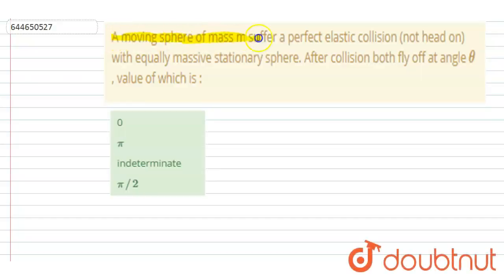Hello everyone. A moving sphere of mass m suffers a perfectly elastic collision, not head-on, with an equally massive stationary sphere. After the collision, both fly off at an angle theta. Find the value of theta.